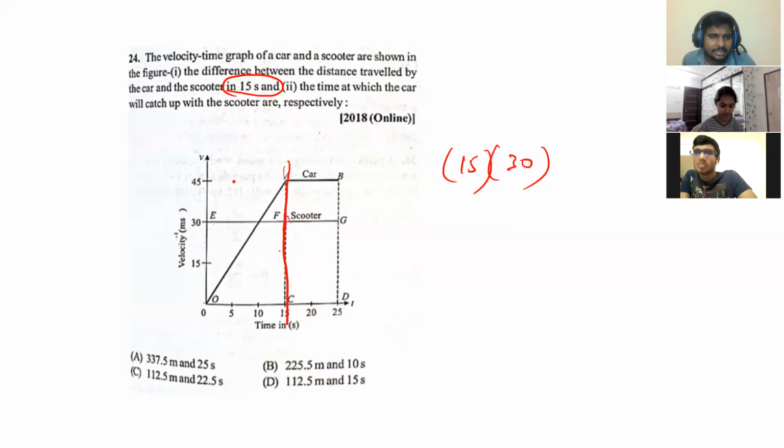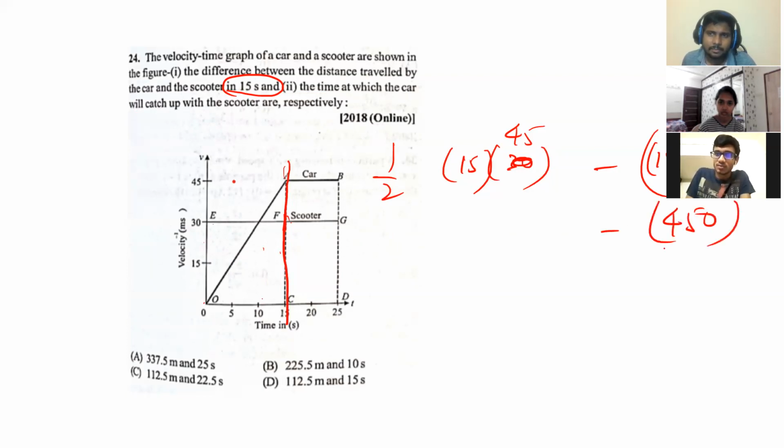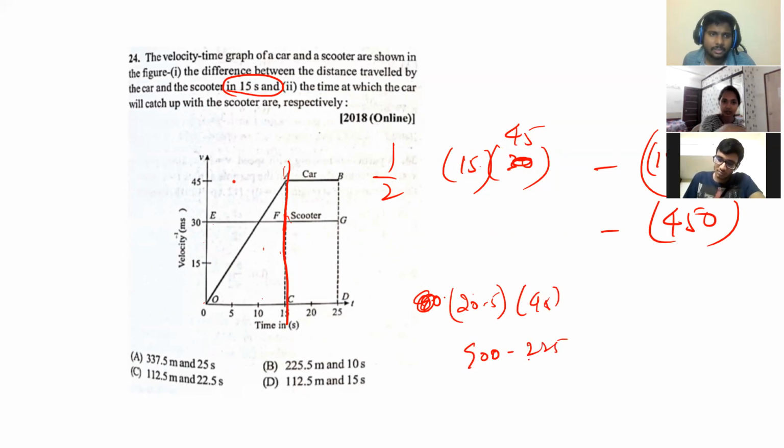So 15 means only till here. For the car, it is half into base 15 into height 45, that is 337.5. The scooter is 15 into 30, which is 450.